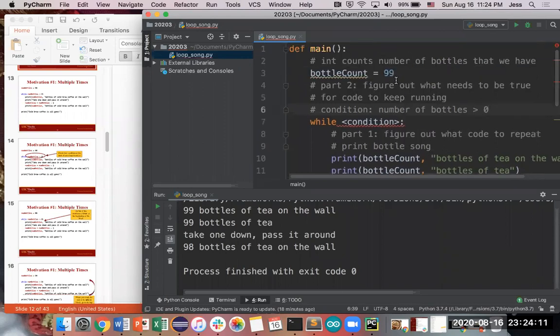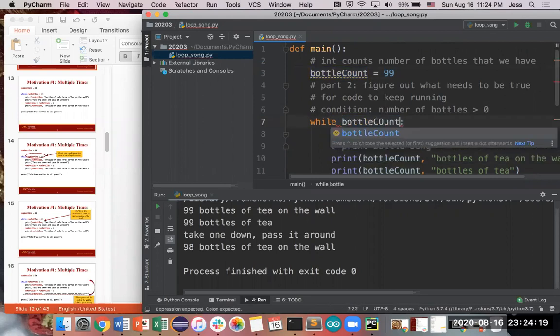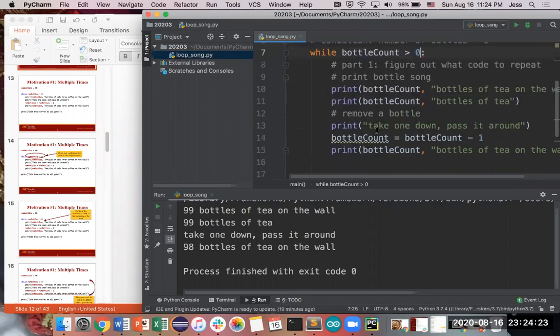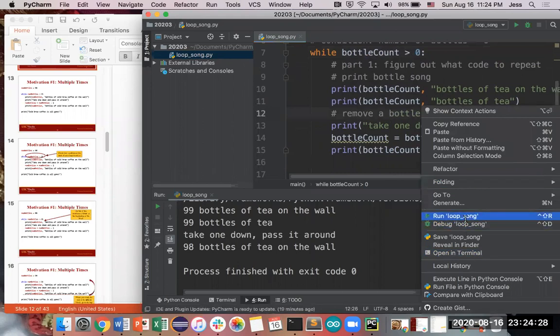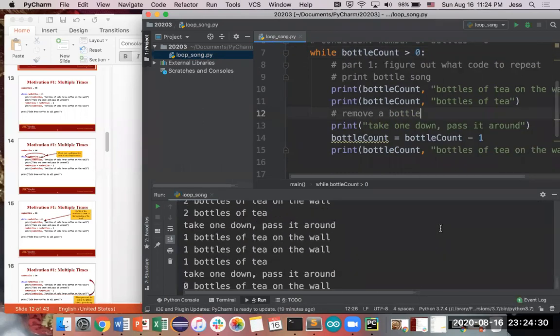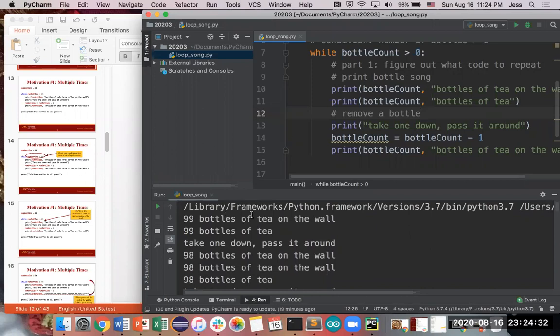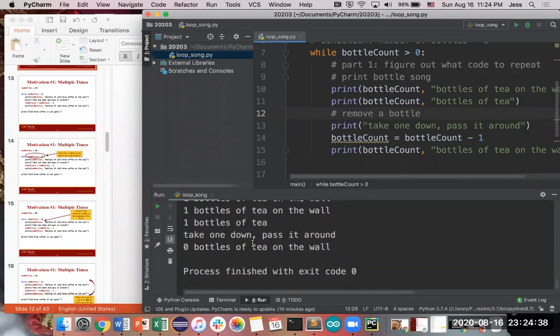And how can we tell that? Well, we have this variable up here, which tracks the number of bottles that we do have. So let's say while bottle count is greater than 0, then print out the bottle song. So print that out. Then we get 99 bottles of tea on the wall, 99 bottles of tea, take one down, pass it around, 98 bottles of tea on the wall, and so on and so forth until eventually 0 bottles of tea on the wall.